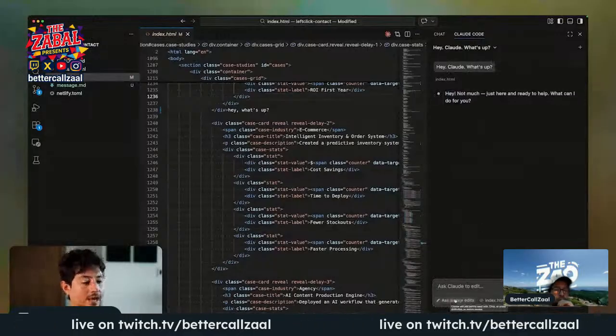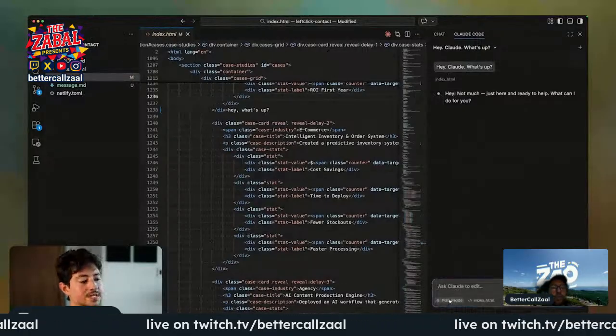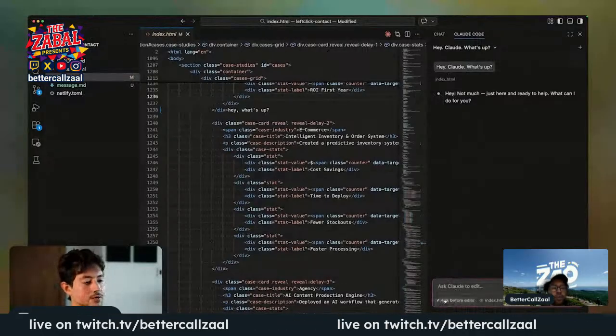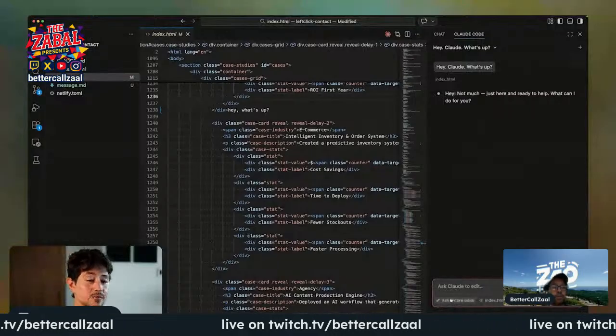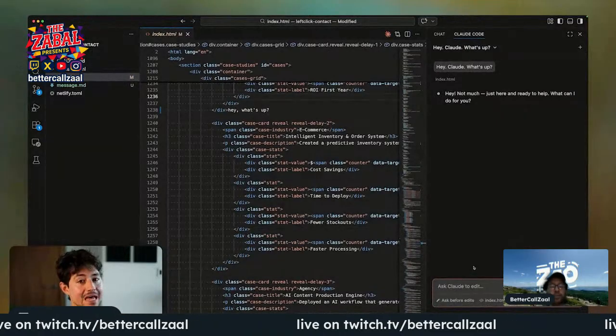Underneath at the very bottom left-hand corner, you have the various permission modes. Remember how earlier mine said dangerously skip permissions? We can do the same thing here. If you just click on this, you can cycle through all of the different possible modes, and you see that little window around the chatbot also changes. So in my case, I'm asking before edits, which means because this is running locally on my computer, before it makes any changes to any local files, I'm going to say, hey, just ask me to make sure.